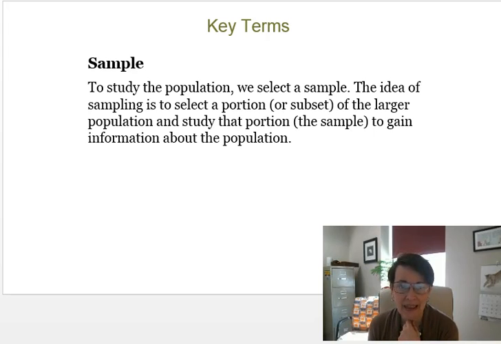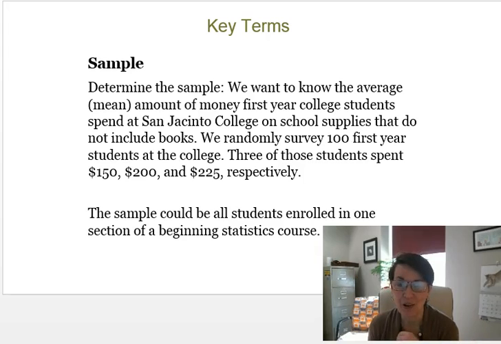A sample, then, is not going to be the entire population. We're selecting a sample because sometimes populations are too large and cumbersome, too expensive to poll and to get all those results. So using that same example, the sample would be all the students enrolled in one section, maybe all the students that come to eat on a certain day in the cafeteria, but we would take a sample of those students to look at how much they spent. A sample is not the whole.